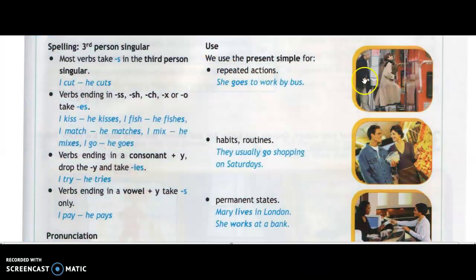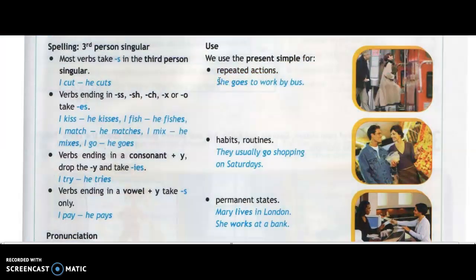Okay, now you can see here in this picture there is a woman getting onto the bus, and she may be going to her job, for example, and in that way she uses this bus every day, right? Okay, so that means repeated action. When we describe repeated action, the actions which we do regularly, it happens every day, for example, they're repeated. So we use the present simple tense there, right?